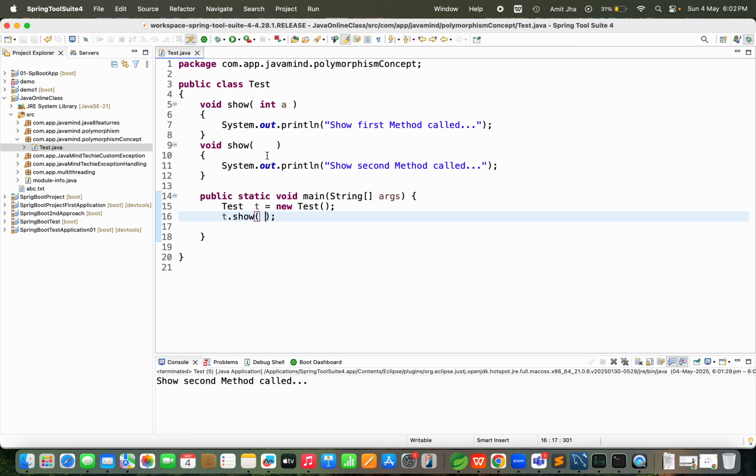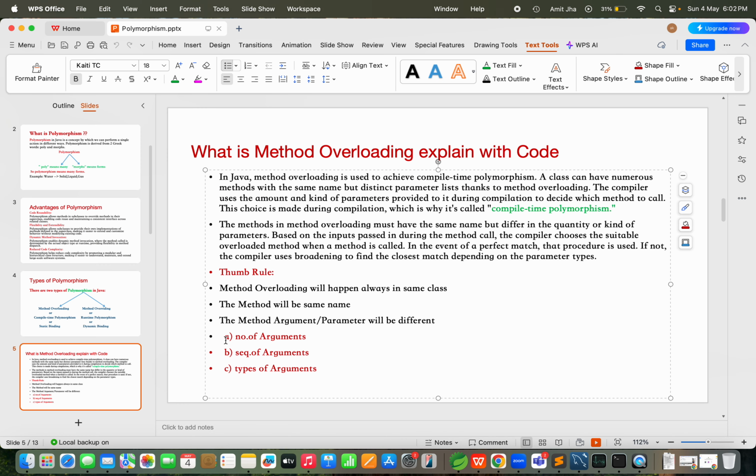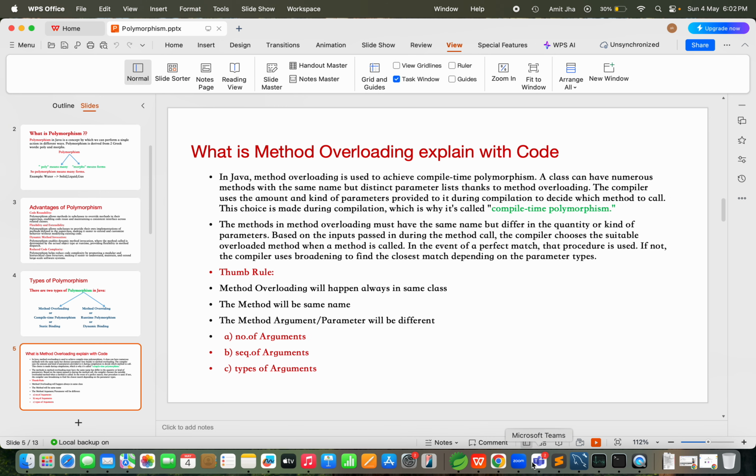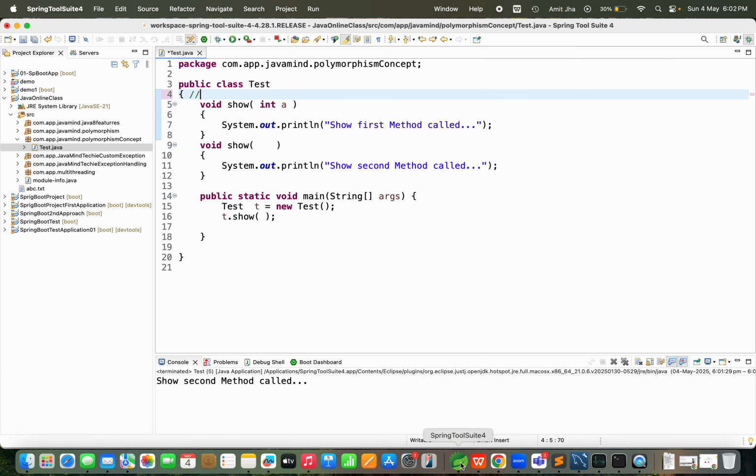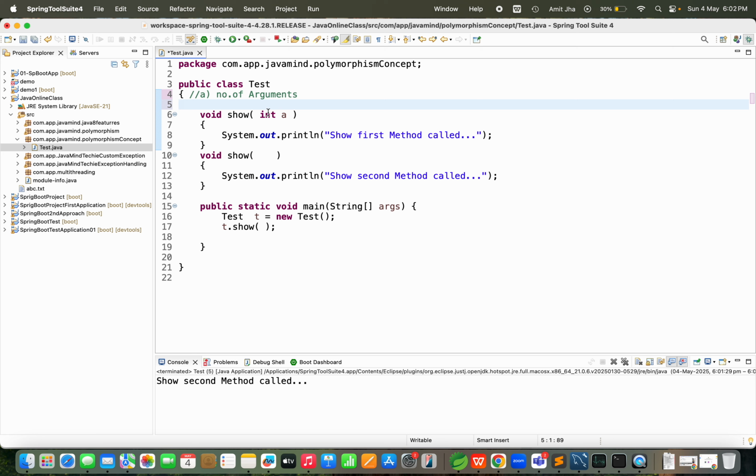Then the second. This is the first step, and I am going to write it here: number of arguments. First step is number of arguments.